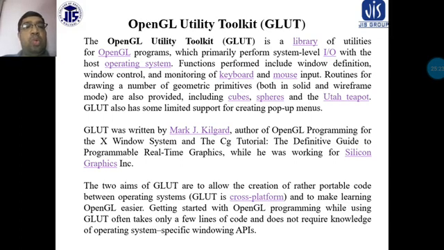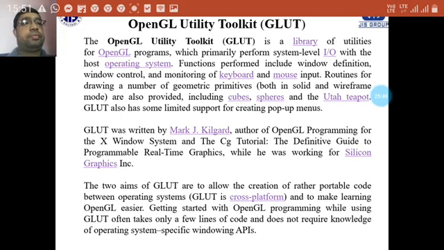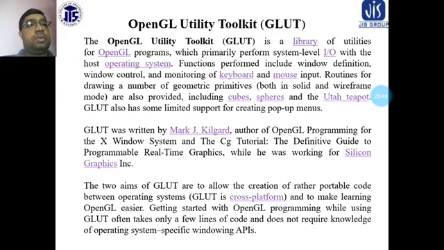The two aims of GLUT are to allow the creation of rather portable code between operating systems, that means GLUT is cross-platform, and to make learning OpenGL easier. GLUT also allows the creation of rather portable code between the operating systems. GLUT is cross-platform and makes learning OpenGL easier.